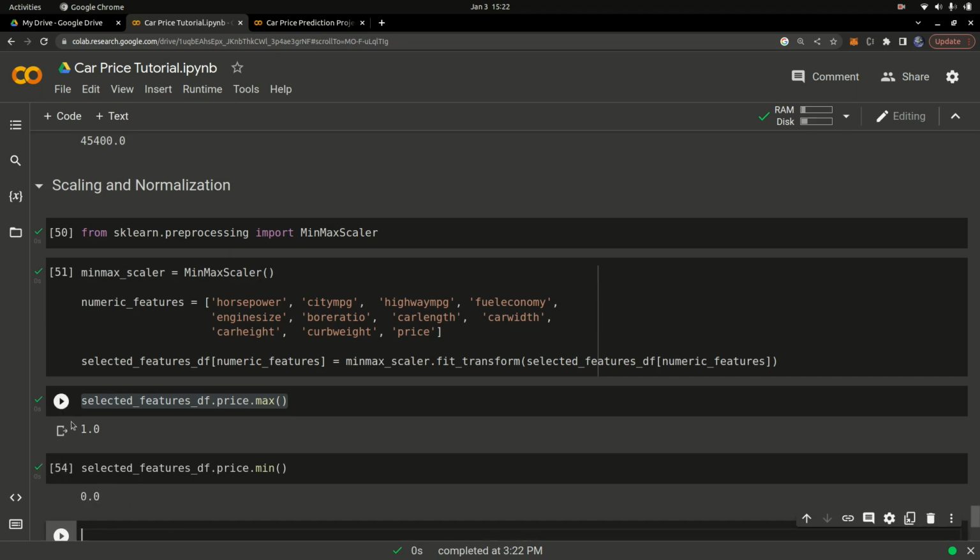So we have scaled the numbers between 0 and 1 instead of 45 and 5,000, which is really 45,000. That's really a huge difference. So now we have numbers between 0 and 1. These smaller numbers are easier for the machine learning model to understand.